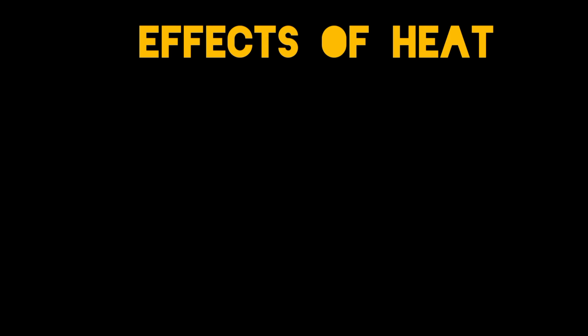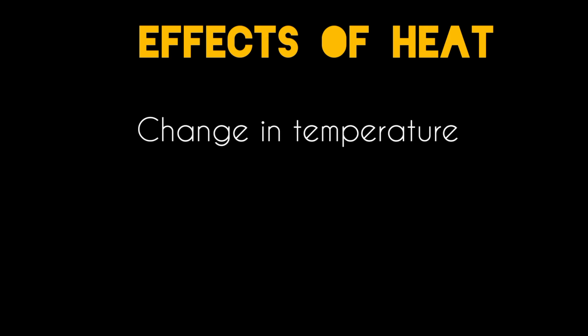We know that we cannot measure heat directly, but we can detect its effects on an object. Changes in heat energy can be seen as a change in temperature. Change in temperature means that when heat is applied to an object, there is usually a rise in its temperature, and that object is known as a hotter body. Similarly, when an object is cooled, its temperature usually decreases and we call it a colder body.